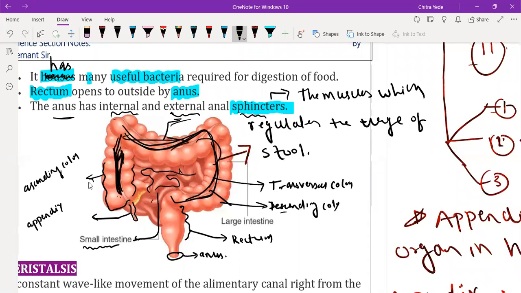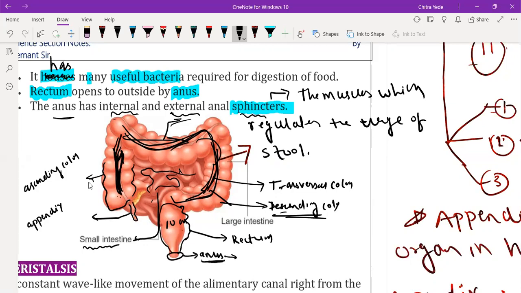Here the food moves in a transverse direction, that's why it is called the transverse colon, and here the food is pushed in a downward direction, that's why it is called the descending colon. Then it is stored in the rectum, which is about 10 centimeters long. From time to time the residue is removed from the body through the anus, controlled by the sphincter muscle.